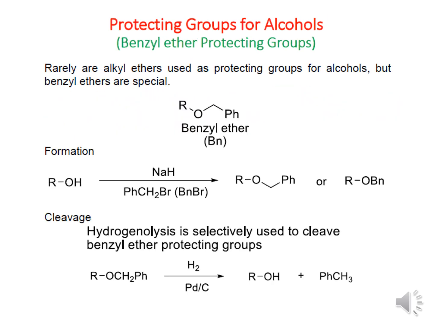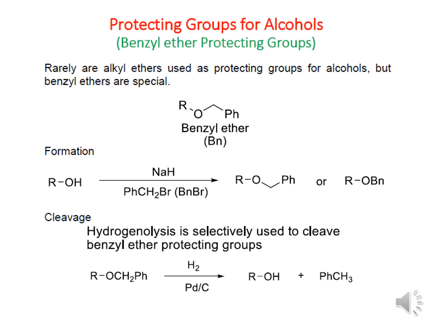So now we are going to discuss the benzyl ether protecting group, which is another protecting group for alcohol. Rarely are alkyl ethers used as protecting groups for alcohol, but benzyl ethers are special. This is the structure of the benzyl ether, ROCH2Ph. In abbreviation we can write Bn. For the formation, we can use sodium hydride as a base in presence of benzyl bromide, PhCH2Br, and it can produce the benzyl ether molecule, or we can write ROBn.